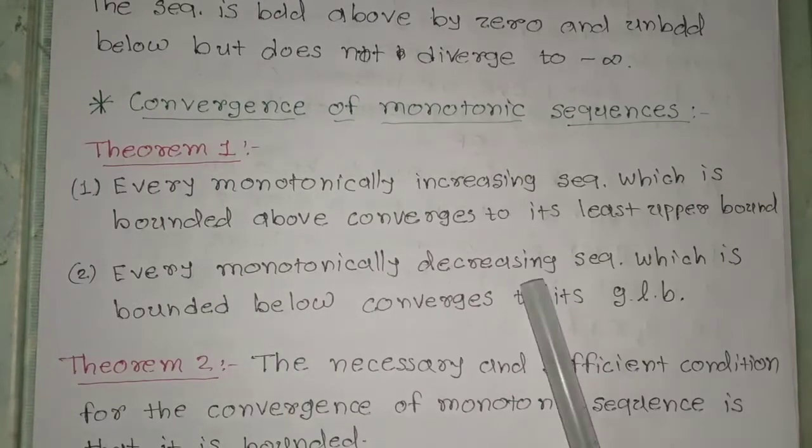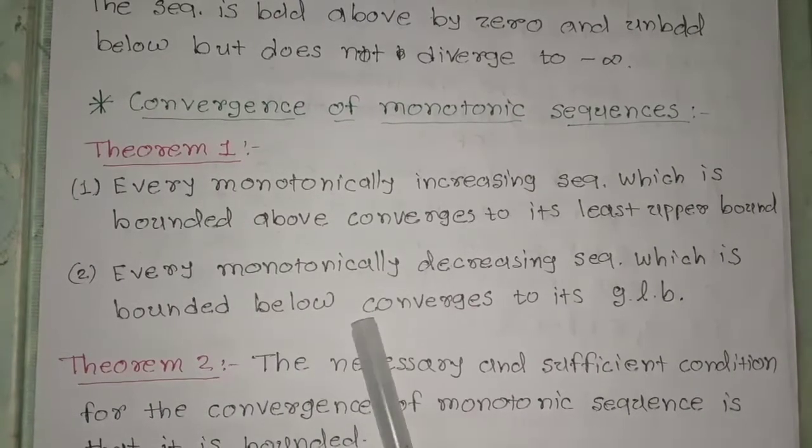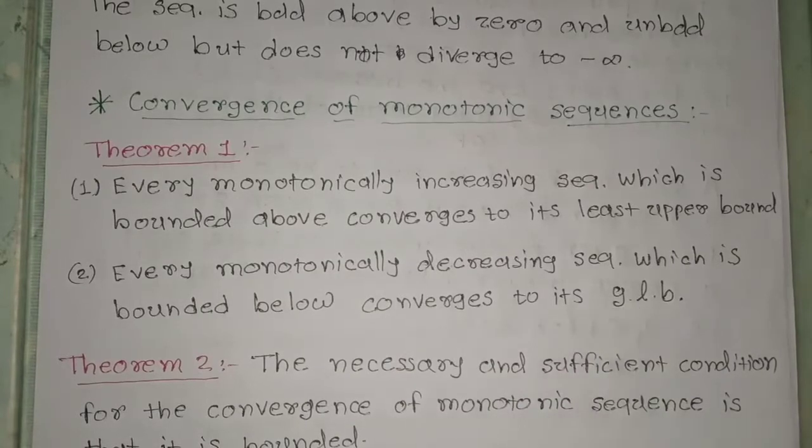Every monotonically decreasing sequence which is bounded below converges to its GLB, means greatest lower bound. If the given sequence is monotonically decreasing and it is bounded below, then it will converge to its GLB.